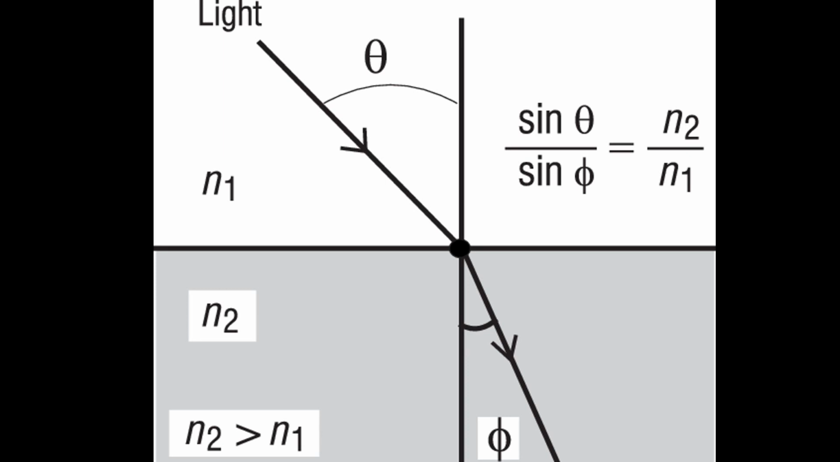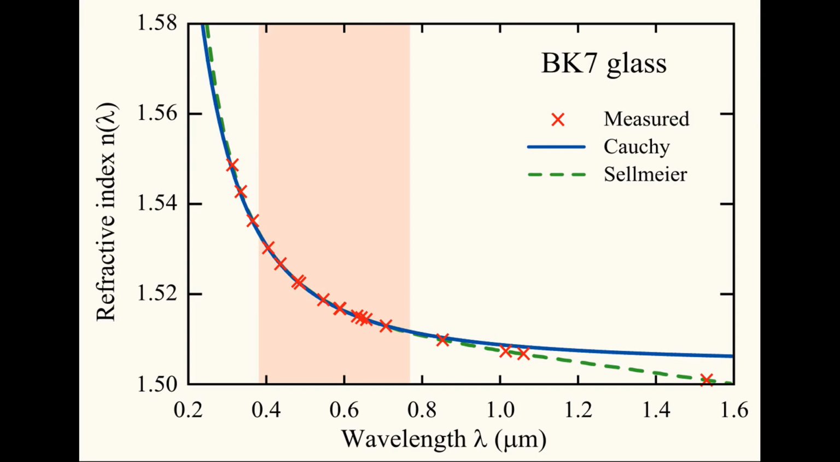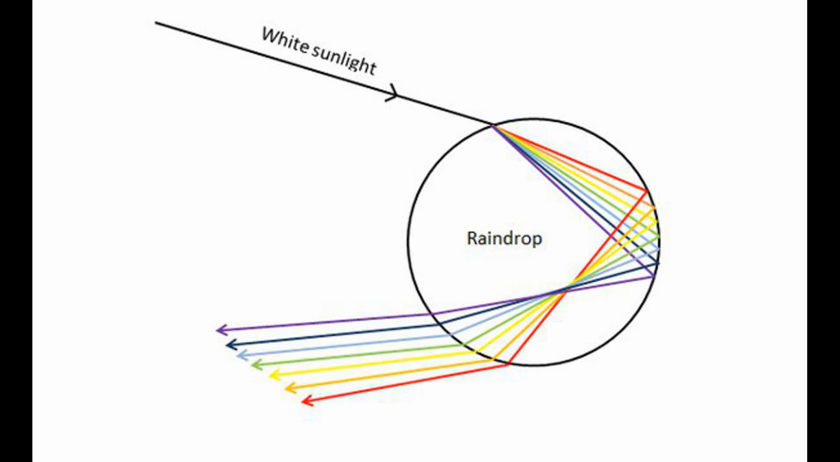Also, Cauchy's law gives the empirical relationship between the wavelength of a light and its corresponding refractive index in a specific medium. It was found that approximately the refractive index was inversely proportional to the square of the wavelength. Combining Snell's law and Cauchy's law, it can be inferred that when a white light that contains all the colors enters a raindrop, each color will disperse differently.